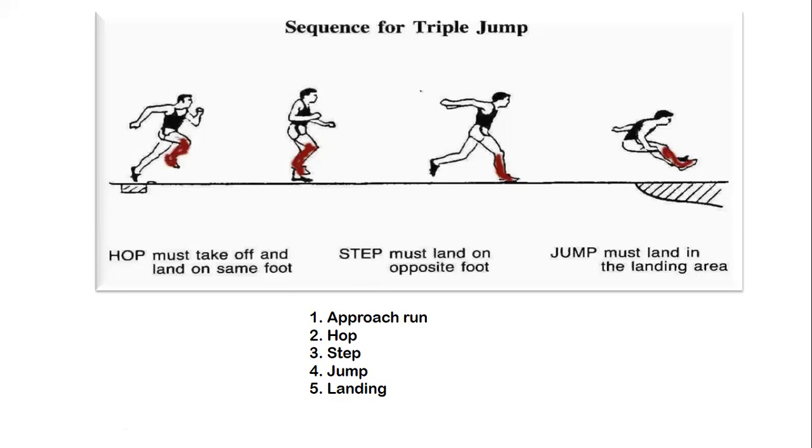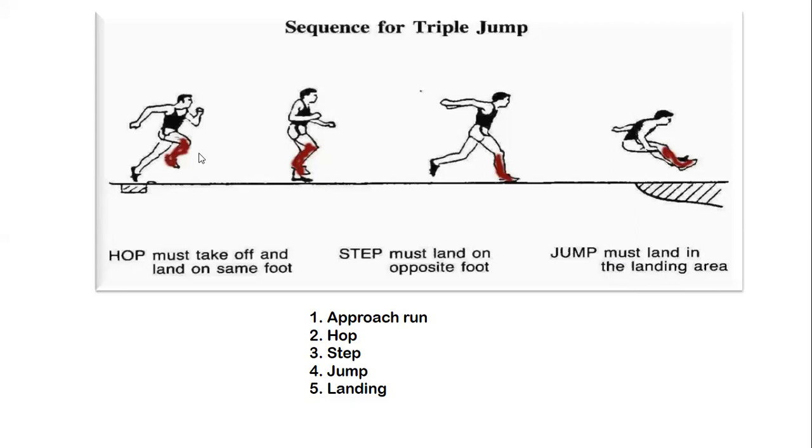Right, when you are seeing this picture, see when they are having the hop, they must take off and land on the same foot. Right, that is happening here. And the step must land on the opposite foot. And again, that is coming to the jump. When they are jumping, they are telling the jump must land in the landing area.